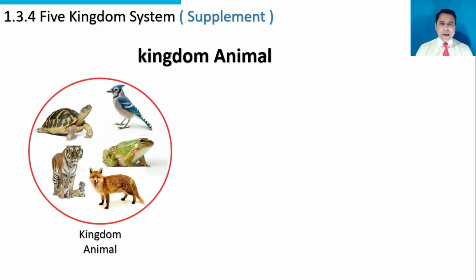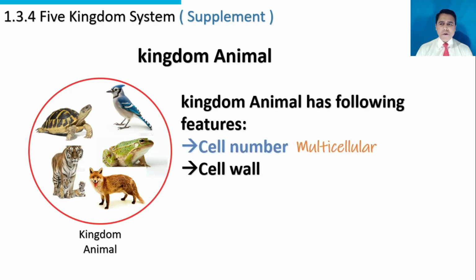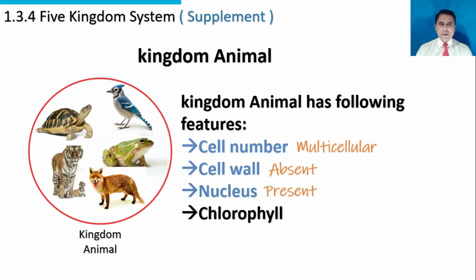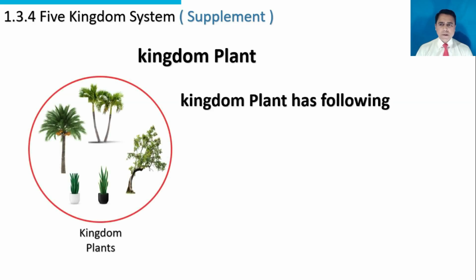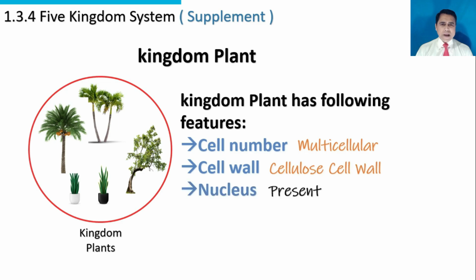This is kingdom animal. Animal kingdom has following features: cell number, multicellular, cell wall, no cell wall, nucleus, present, chlorophyll, absent. This is plant kingdom. Kingdom plant has following features: cell number, multicellular, cell wall, present, nucleus, present, chlorophyll, present.